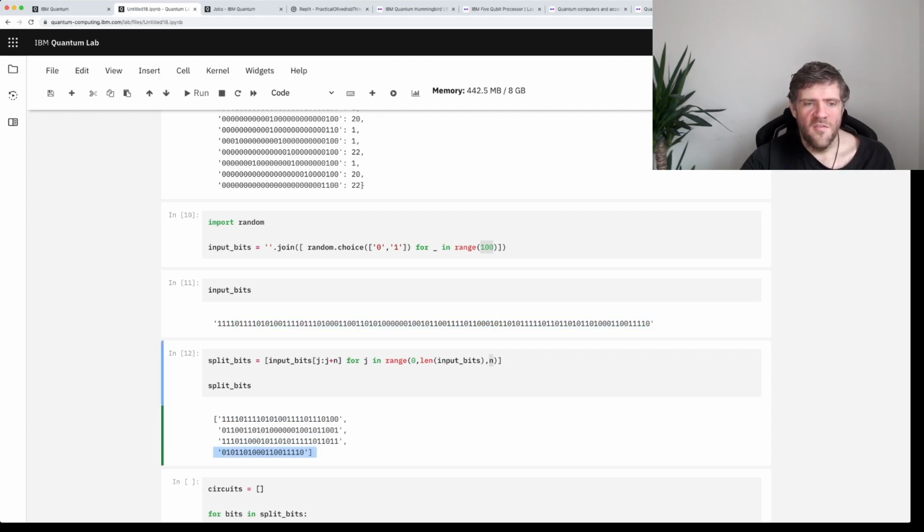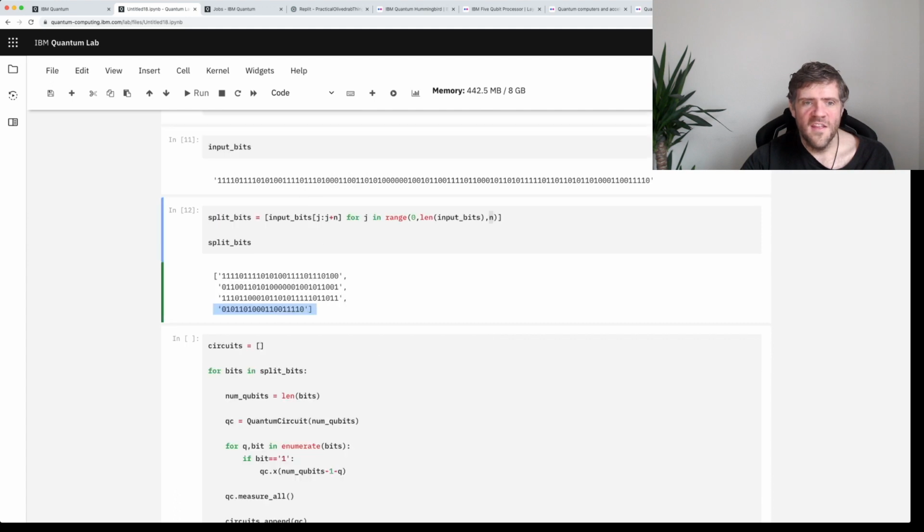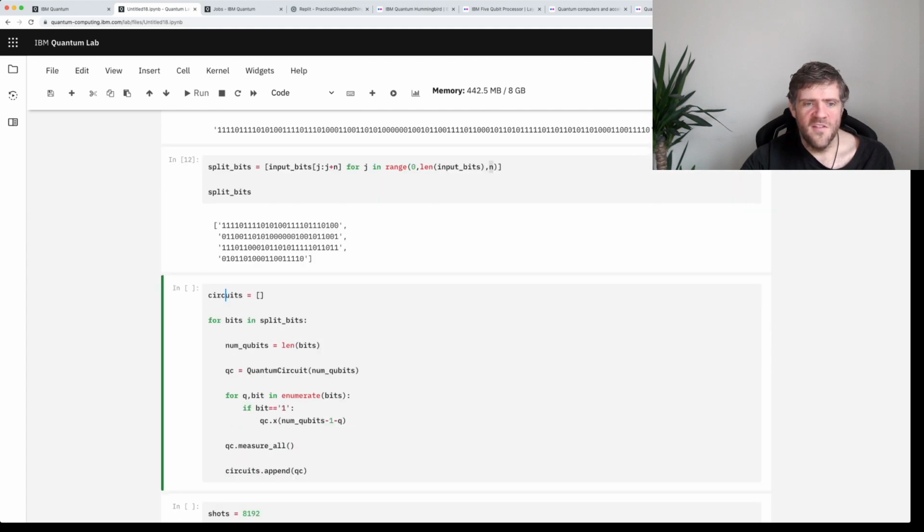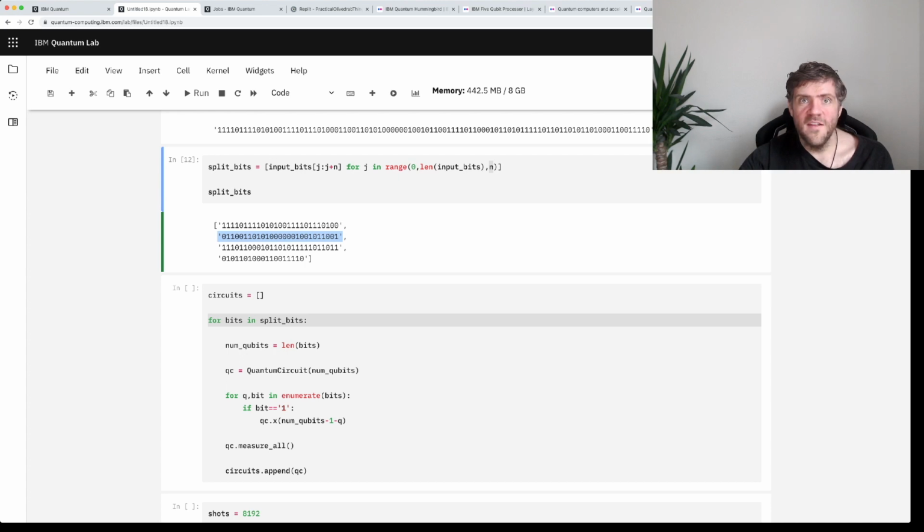Then I'm going to create a list of circuits, and I'm going to go through all of these little bit strings. So when I iterate through this, it's going to go through all of these bit strings in this list, split bits. So this is going to be the first bits, and this is going to be the next bits, and so on and so forth. And then I'm going to loop through all of the bits in each of these.